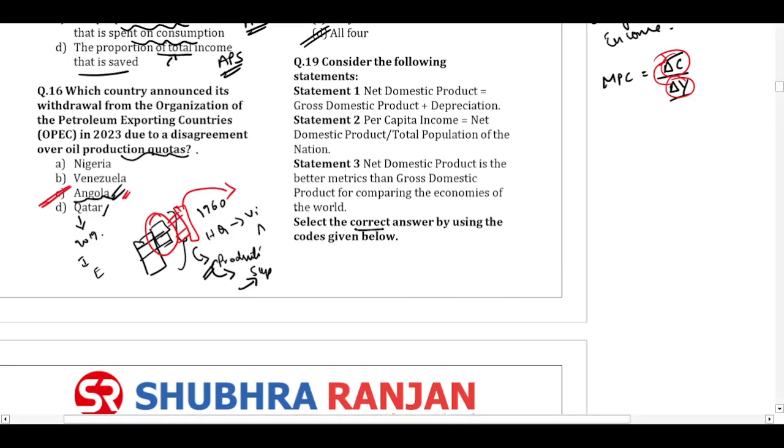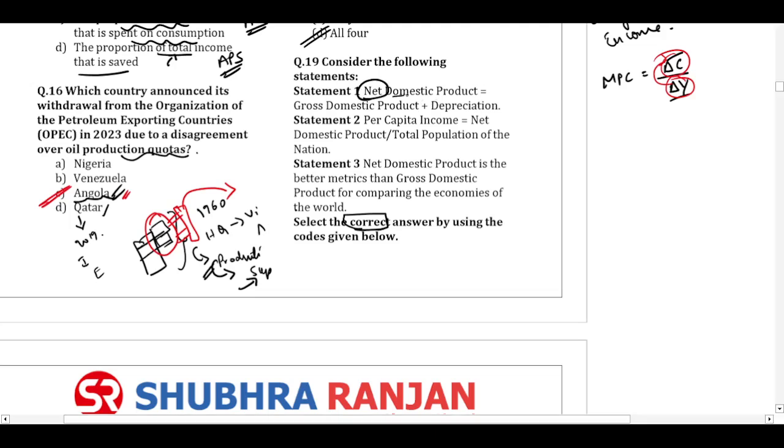Statement 1. We have to choose the correct answers. Statement 1 is saying the net domestic product equals GDP plus depreciation. Statement 2 is about per capita income. Statement 3 is again about net domestic product. Now see the formula in statement 1.